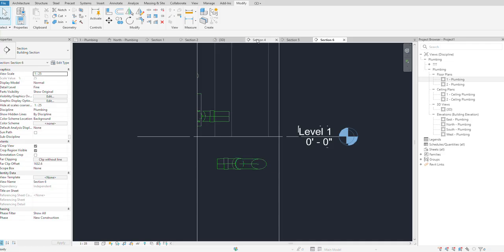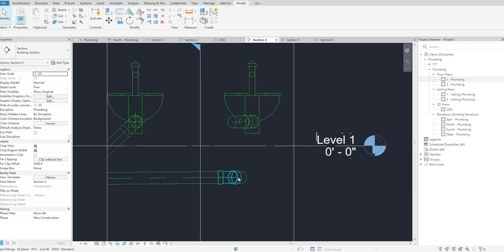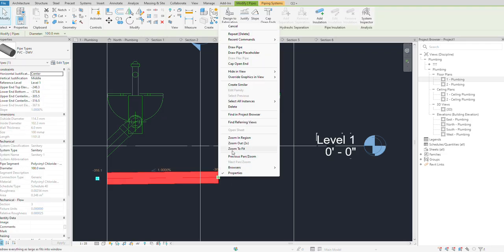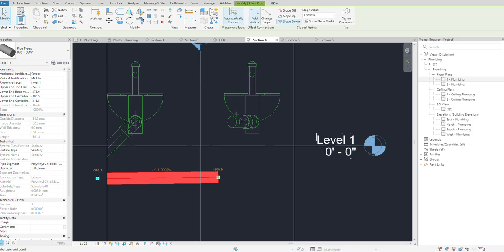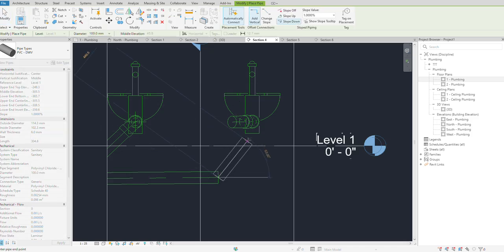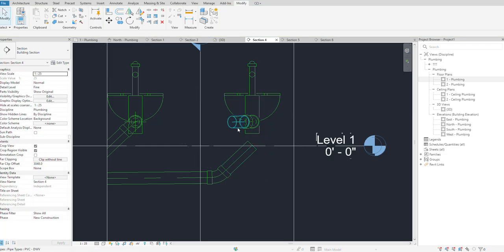One minute. Section 4. Yes, I think I got it. Here is the problem. Draw, which is 45. Okay. Here, I think I made a mistake here.